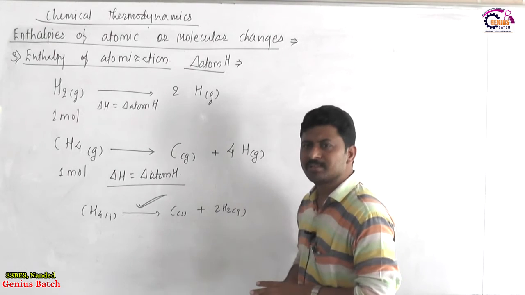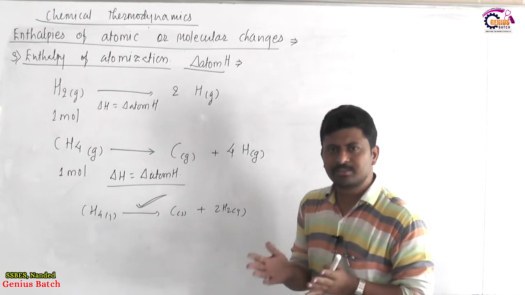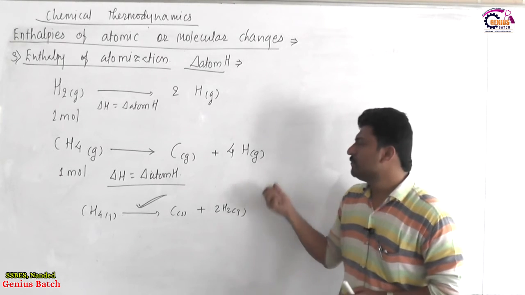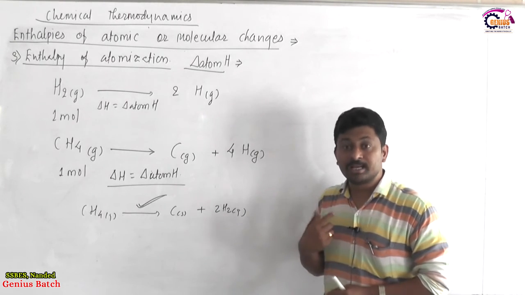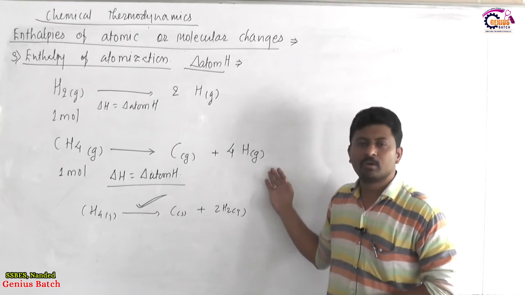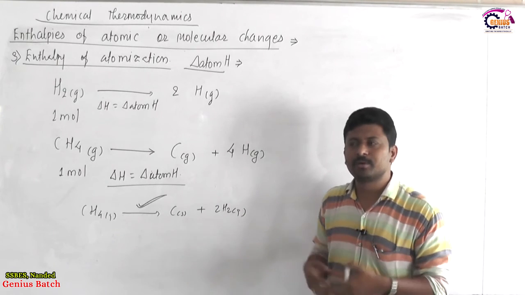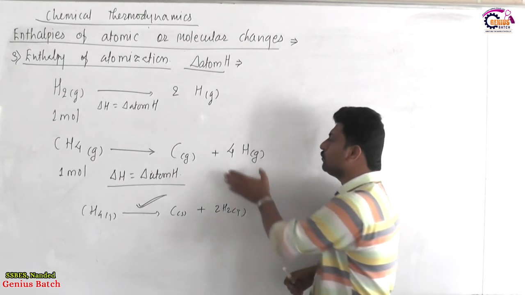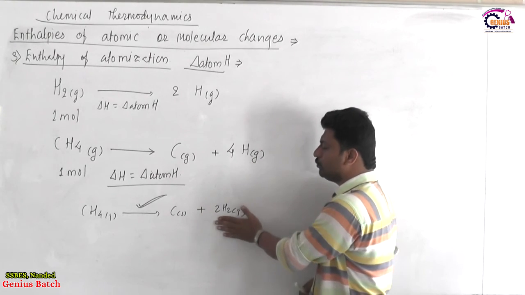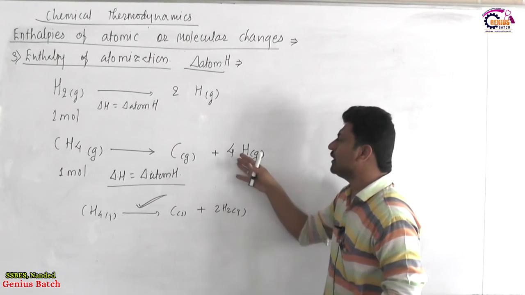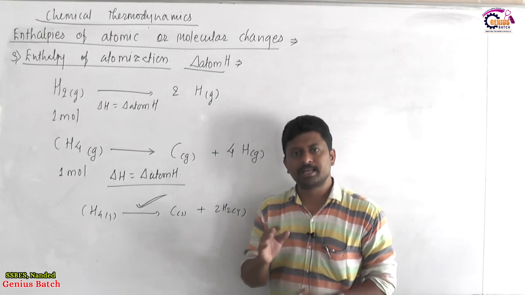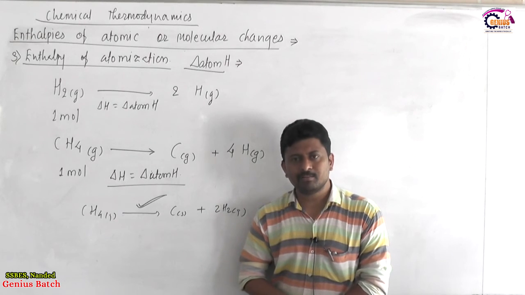4 moles of gaseous hydrogen atoms will not exist separately, because when 1 mole of H atoms is there, another 1 mole of H atoms is there, they will unite together to result in 1 mole of H2 units. So from 4 moles of hydrogen atoms, we will get 2 moles of H2 units. As a product, we would never get atoms of it. We will get a neutral elemental molecule.